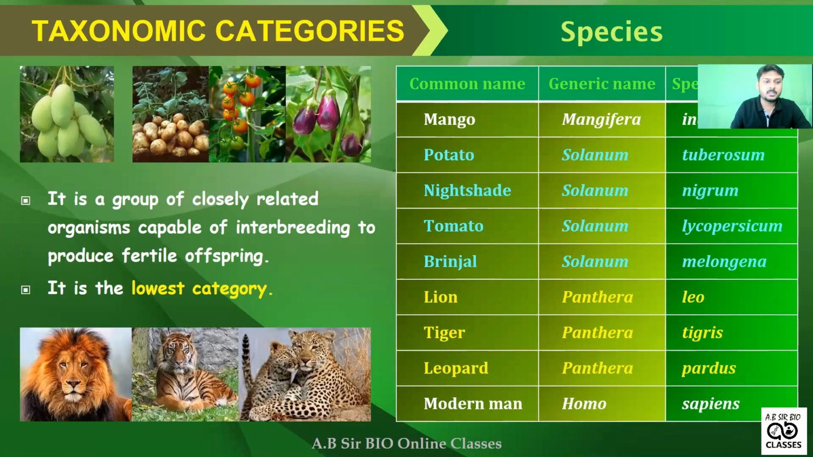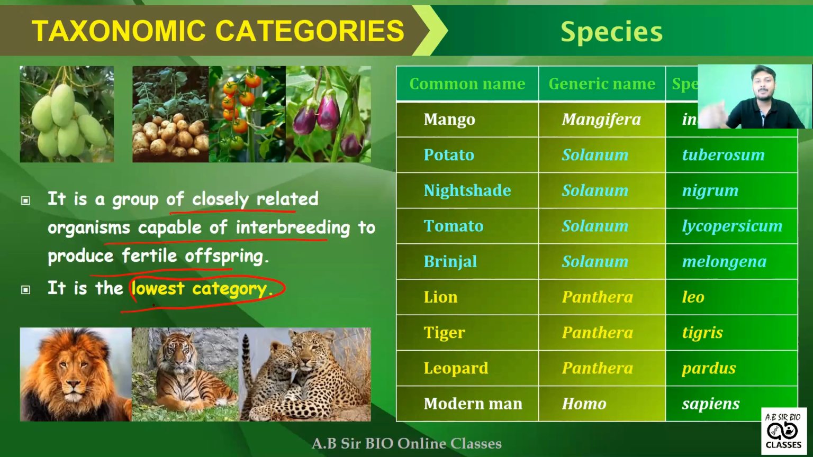So, see what is species. Species is a group of closely related organisms capable of interbreeding to produce fertile offspring. So, what is species? Species means they are able to interbreed and they will produce fertile offspring. And it is the lowest category. Remember this. It is the lowest category. Please mark on your NCERT book that species is the lowest category. So, closely related species are capable of reproducing or interbreeding, and thereby they can produce fertile offspring.